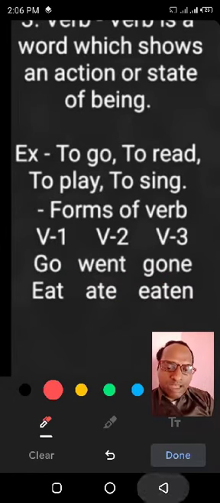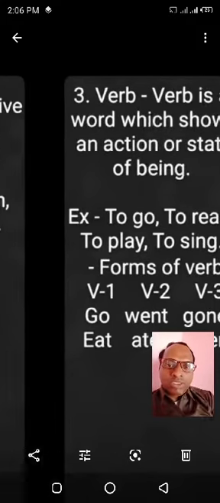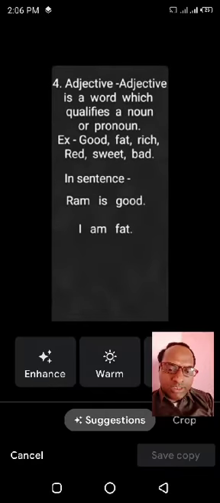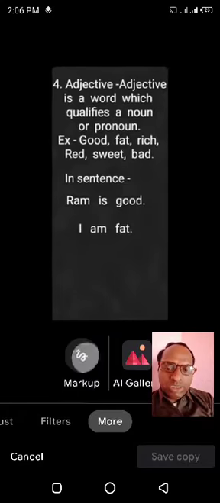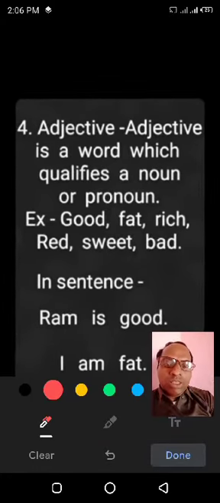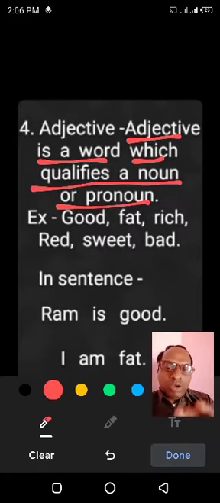I have also made a separate video on this, types of verb and its uses. You may watch it for your knowledge. Adjective. Describing words are called adjective. In other words, adjective describes a noun or pronoun. Or you may say adjective is a word which qualifies a noun or pronoun.